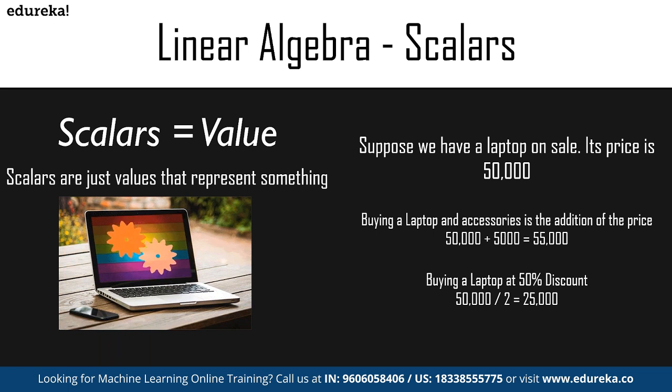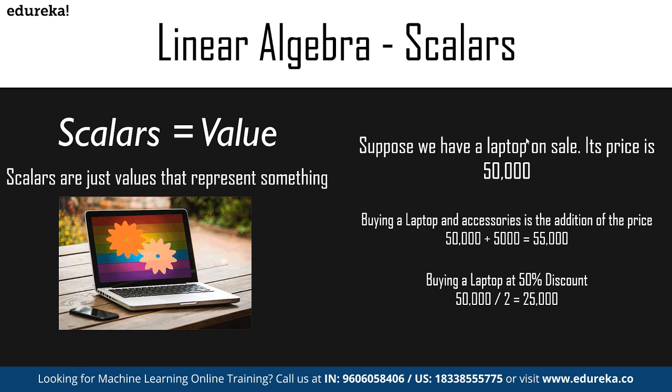For example, suppose a laptop costs around 50,000 INR, and it is on sale for 50%. That means it is half the price, and we can calculate the price by dividing by 2, which is 25,000, correct? So if you want to buy 5 of the same laptops which are on sale, we just have to multiply the sale amount by 5, and then we'll have the entire value in terms of the scalar value, right?